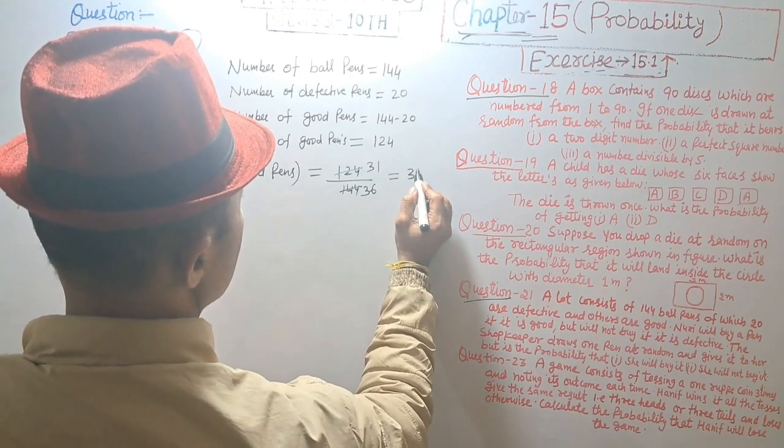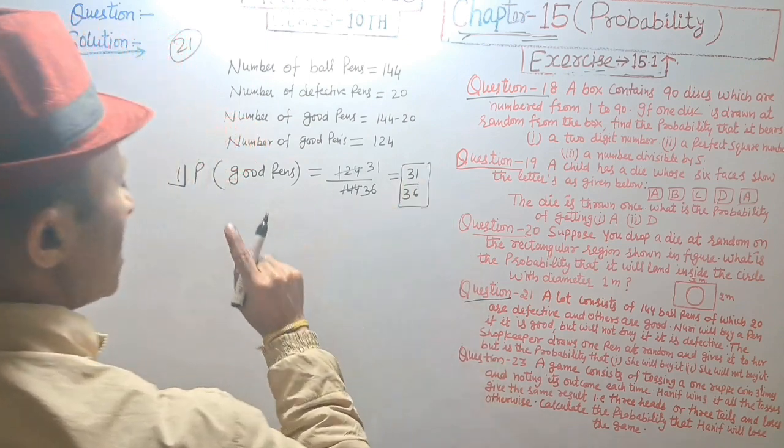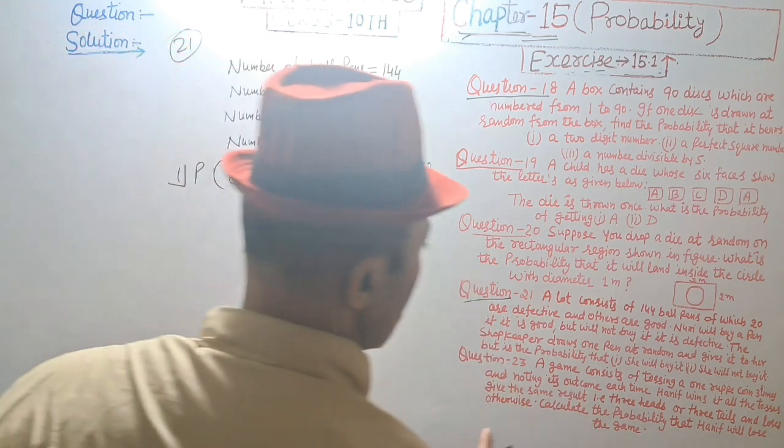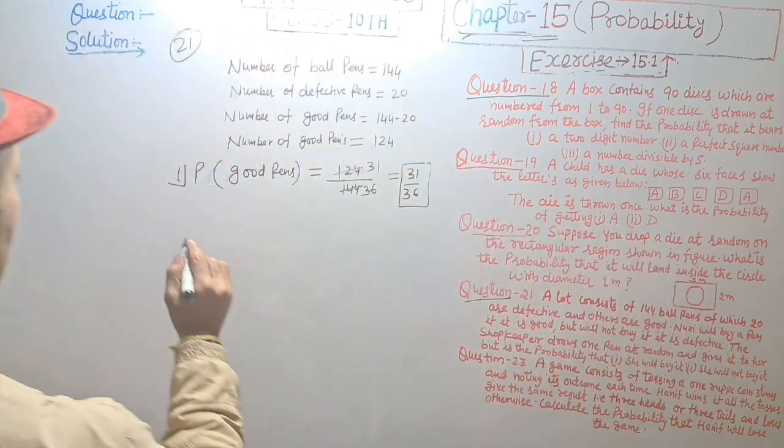That is equal to 31 divided by 36. It's the probability of good pen, she will buy it.